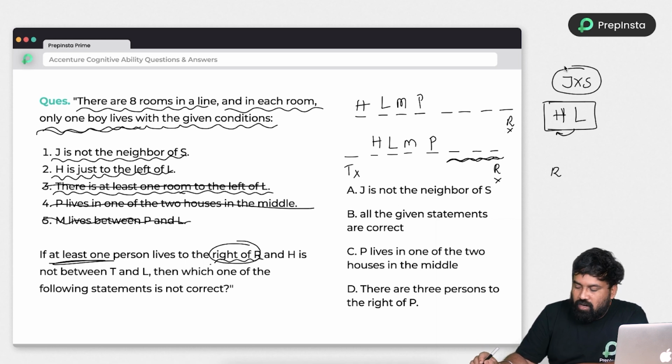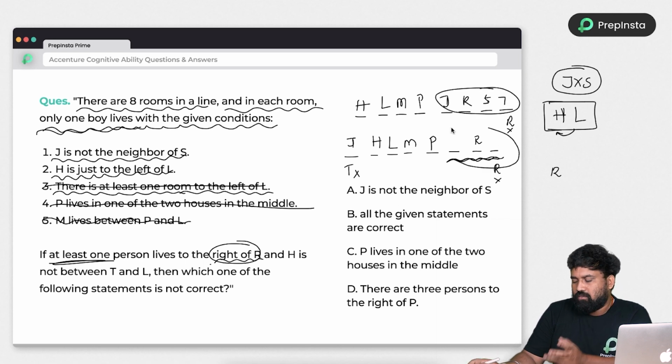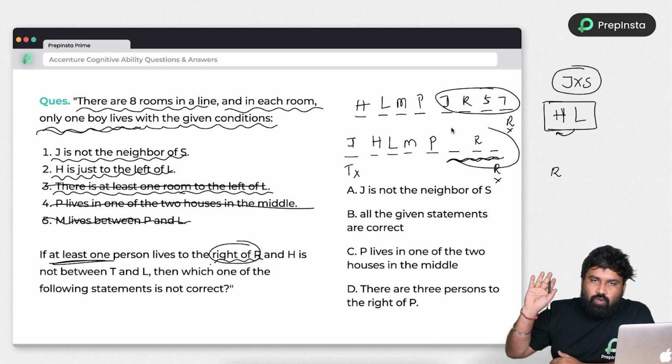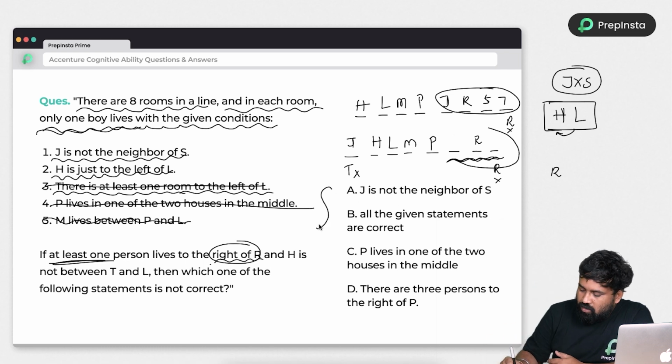Next, J and S are not neighbors. So J and S, I can't place them together, right? So just look at here. If I place R here, T can be here, J can be here, S can be here, or J can be here, S can be here, everything is sorted out. Cool. So if I place T here, R here, JS cannot be possible, JST. So there are a lot of possibilities I am getting. Okay, no problem. Just go to the question and we will see whether I can solve it or not.